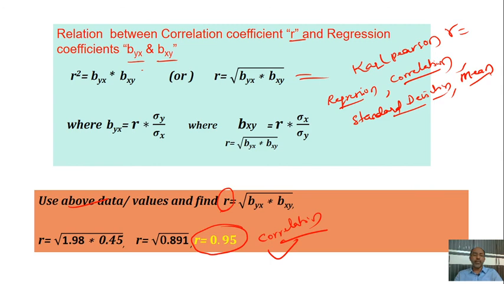According to this, r is equal to the square root of bxy into byx. Byx is equal to r into standard deviation of y divided by standard deviation of x, whereas bxy is equal to r into standard deviation of x divided by standard deviation of y. These are proved along with the data set, and hence the relation exists between them.